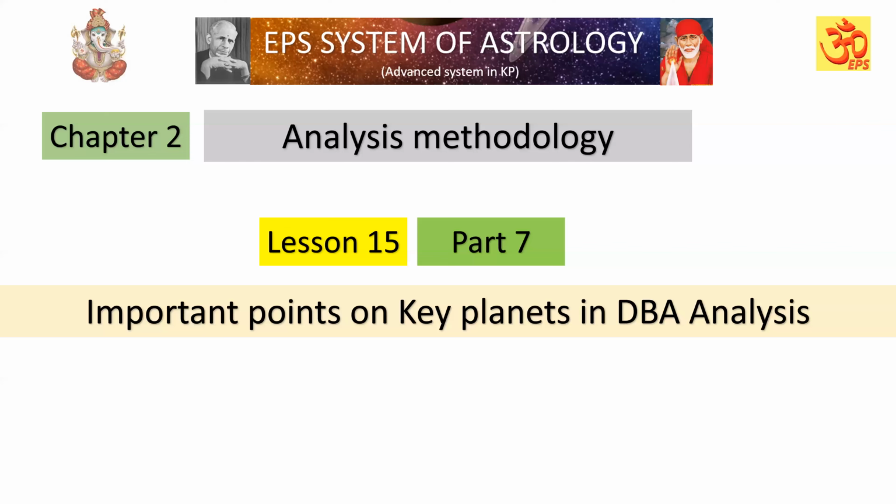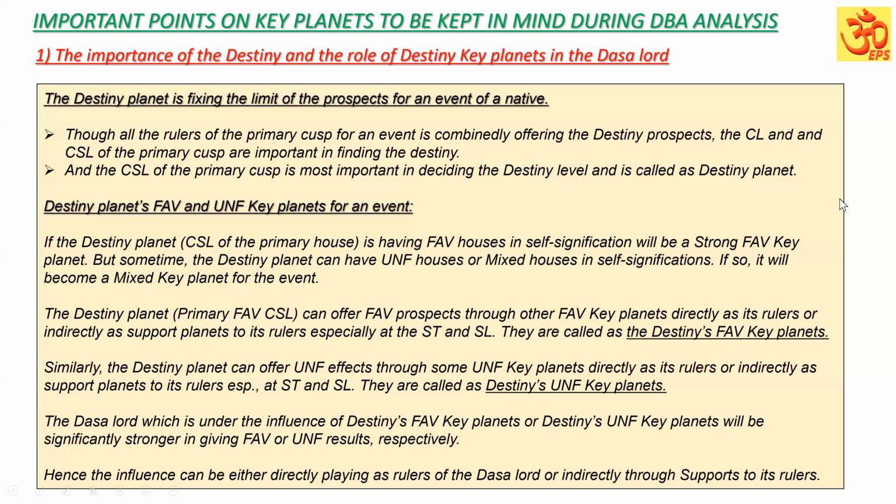In this part number 7, I'm going to explain the important points with respect to the key planets in DBA analysis. Important points to be kept in mind during the DBA analysis.